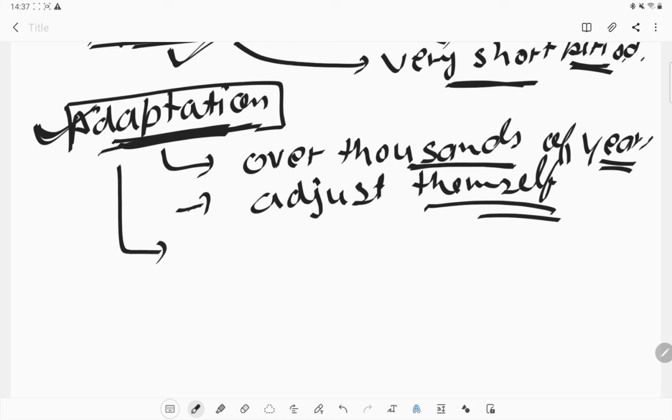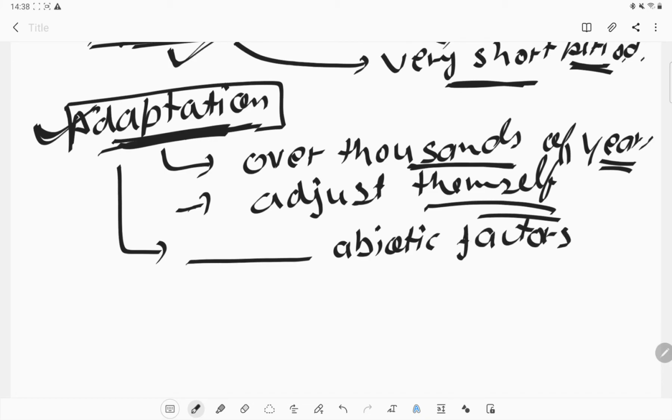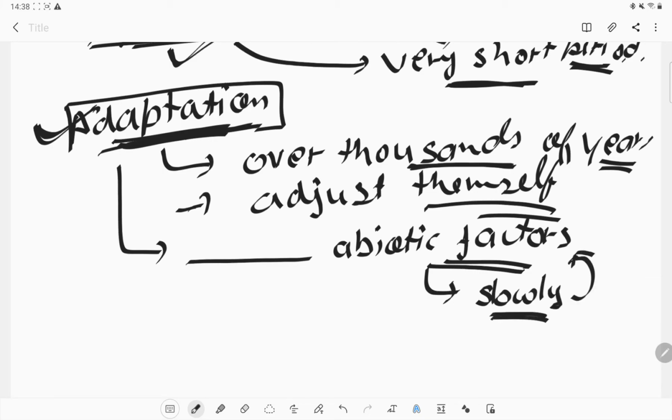And one more thing: adaptation cannot take place in a short time, because it also depends on abiotic factors. Abiotic factors also need some time to change slowly according to the environment.